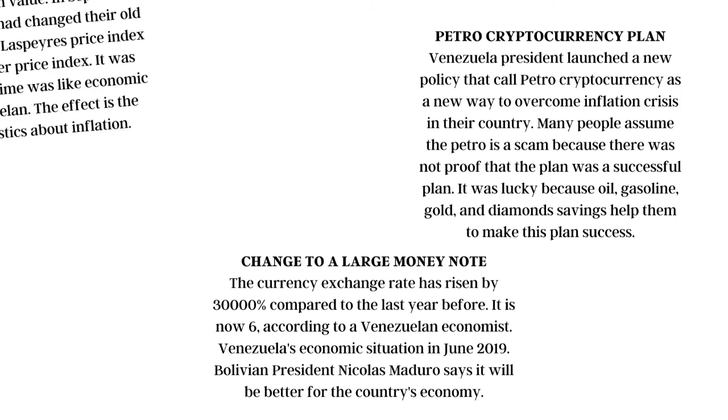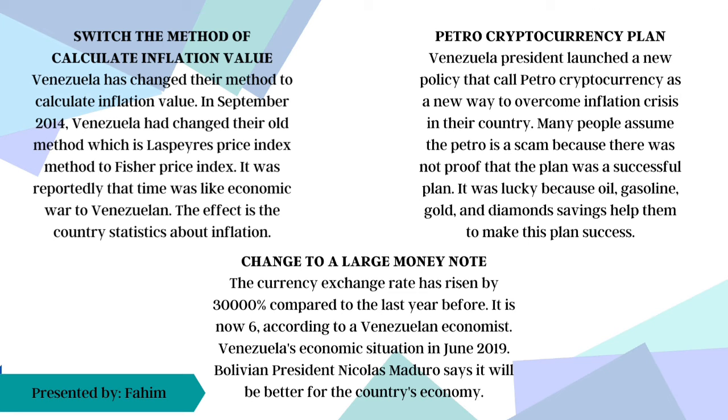international funding. The third way Venezuela tried to reduce its inflation rate is to switch the method of calculating inflation value. In September 2014, Venezuela changed its method of calculating inflation. Reportedly, they changed their old method, the Laspeyres price index, to the Fisher price index. The effect is on the country's inflation statistics.